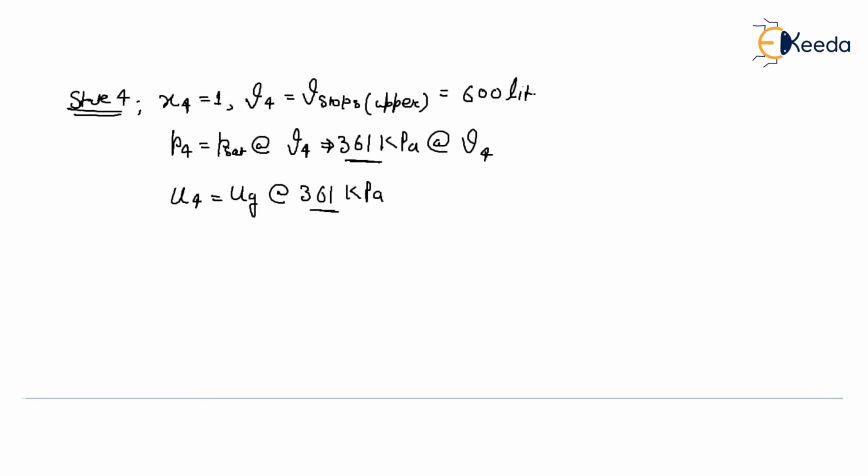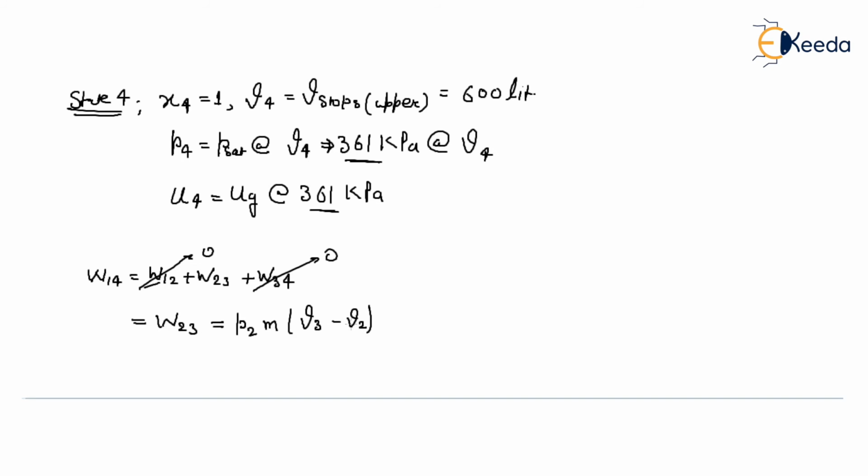So what is the work done? W1 to 4 is equal to W1 to 2 plus W2 to 3 plus W3 to 4. W3 to 4 is constant volume, and W1 to 2 is constant volume. So this is your W2 to 3. What is W2 to 3? There is a P2, because 2 to 3 is the constant pressure process, so P2 times V3 minus V2.